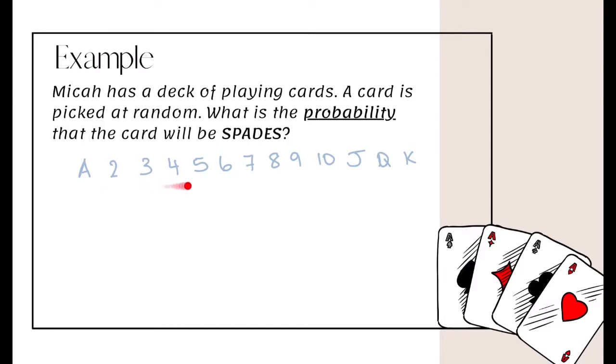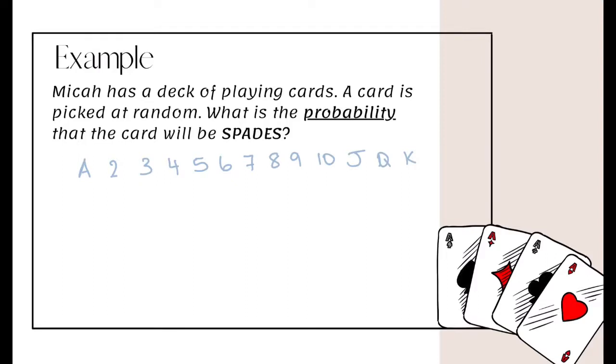So this gives us 13 cards for every suit. So there'll be all of these numbers with the hearts, there'll be all of these numbers with spades, there'll be all of these numbers with diamonds, and then again with the clubs.